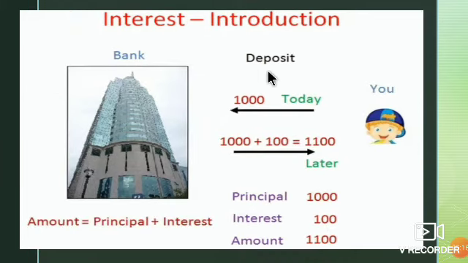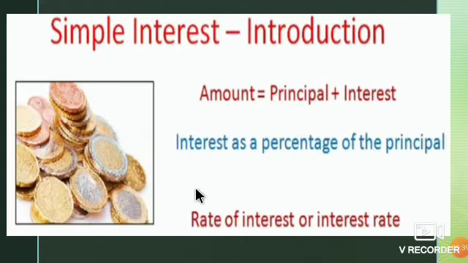In case of a deposit also, if I deposit 1000 rupees in a bank, that time also the bank will give me 100 rupees as interest. So I will get 1100 rupees afterwards. Okay, so what will be the formula of the amount? Principal plus interest. So here is the formula.